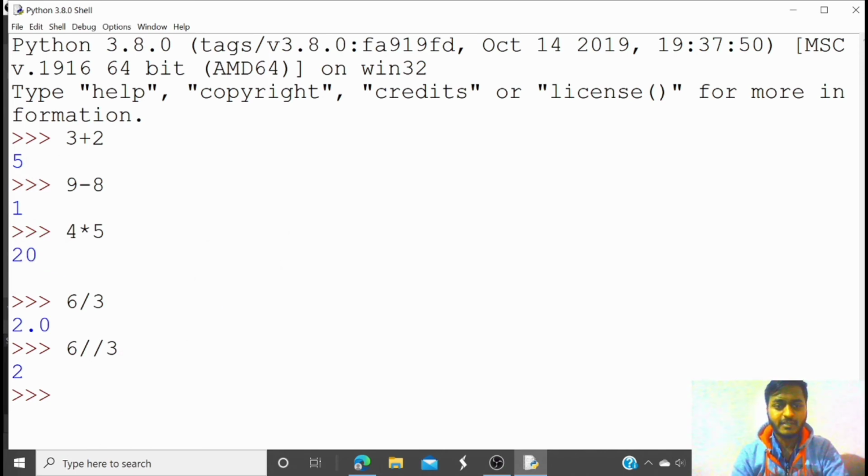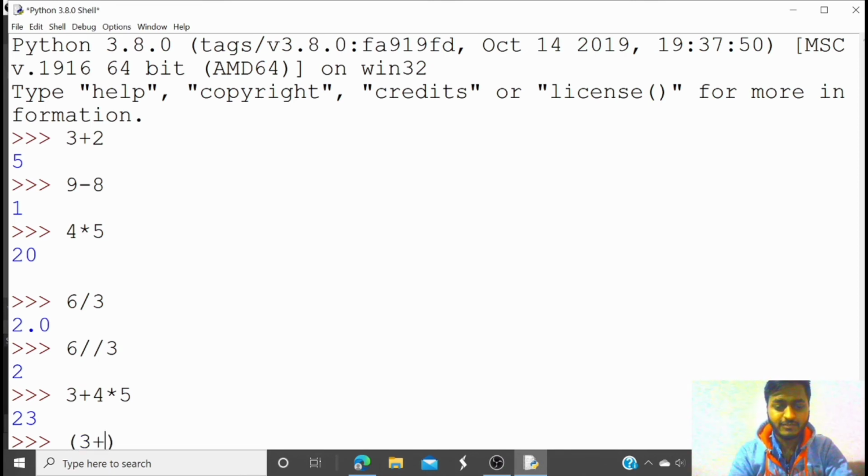Now let's see, it can perform multiple operations. Just 3 plus 4 into 5. It is giving a 23. As you know, 5 into 4 is 20, and 20 plus 3 is 23. But if first we want to execute 3 plus 4 and then multiply by 5, then we can use a bracket here.